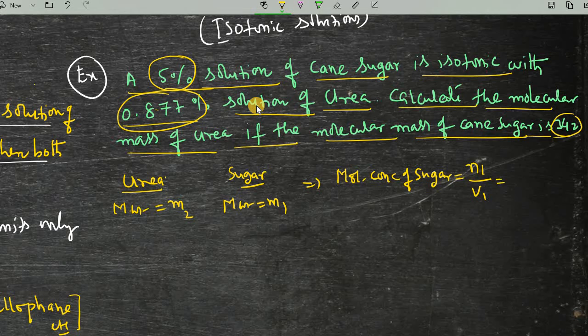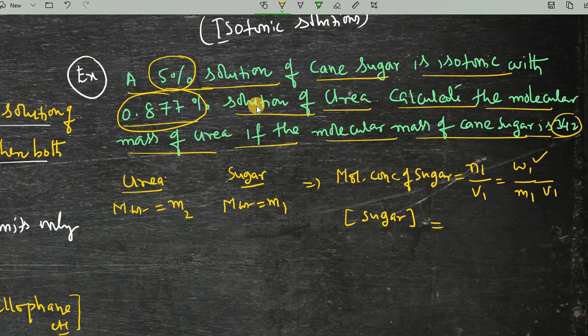The number of moles can be obtained by weight by molar mass, into V1 here. W1 is the mass of sugar, M1 is the molecular weight of sugar, and V is the volume of the solution in liters. Now what is the concentration of sugar?